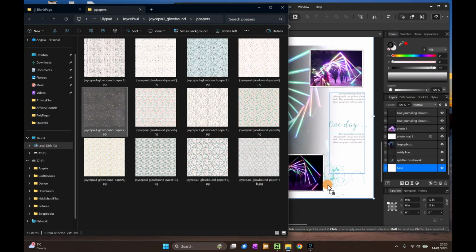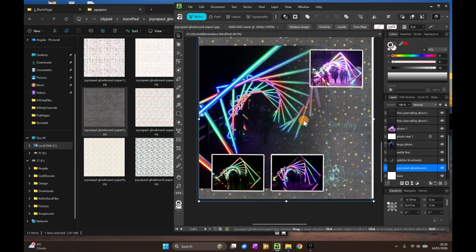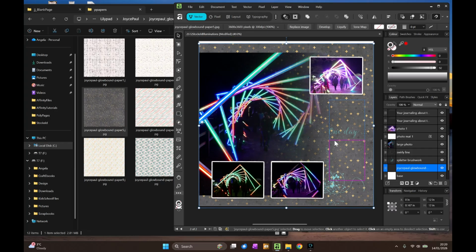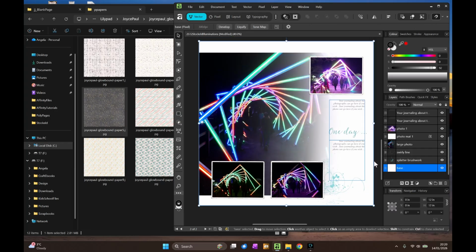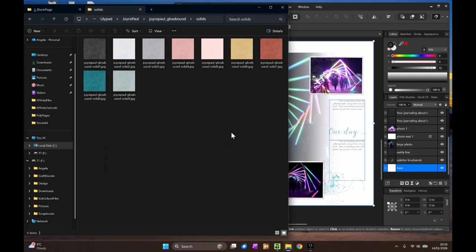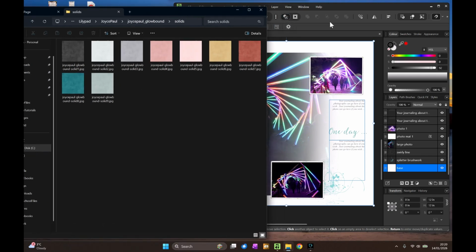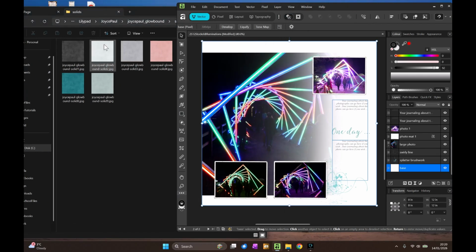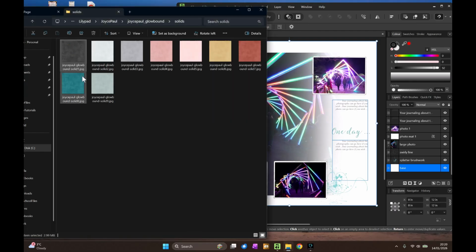And if I put that in the base now, I think it's a bit too busy. So we do want to have a solid base background. And so if we go into the solids and have a look at what we've got, I'm just going to audition some papers. So I'm just going to pick some ones that I think might be suitable colours for the colours in my photos, and then see what they look like.